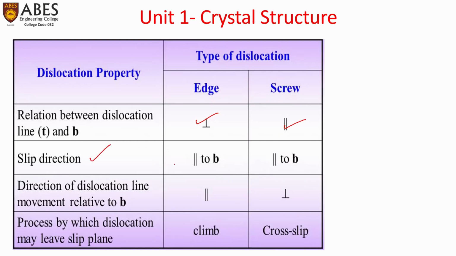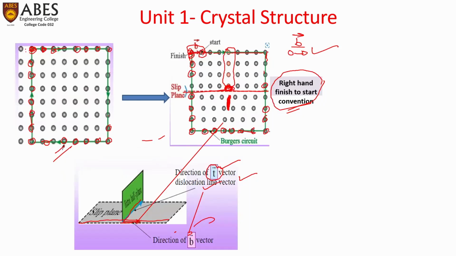The direction of the slip is parallel to the Burgers vector, in screw dislocation also. The Burgers vector is in this direction and the slip direction is also this, because the shear force is acting in this direction only. So they are parallel to each other.